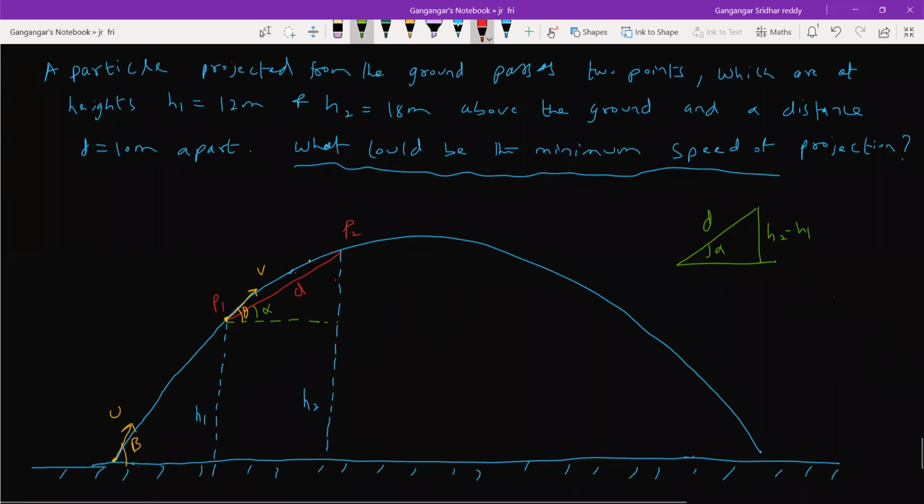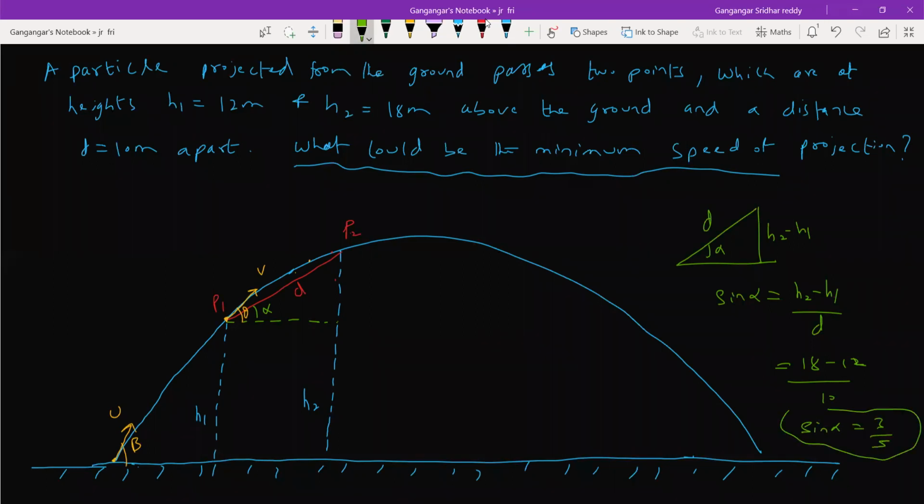Okay, now you take the sine alpha. So sine alpha is (18 minus 12 by 10). So 6 by 10, 3 by 5. So we know sine alpha value. Sine alpha equal to 3 by 5. Keep it here. It's going to help us a lot.